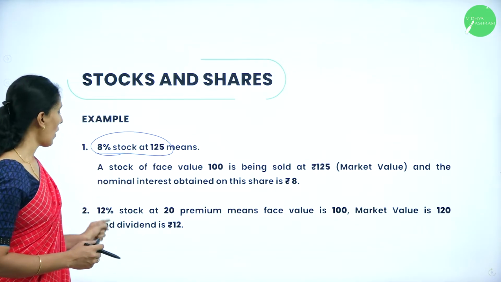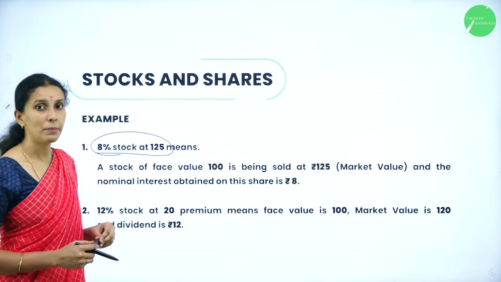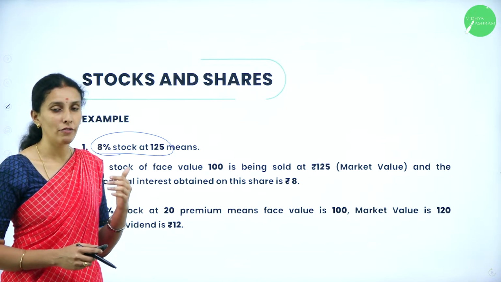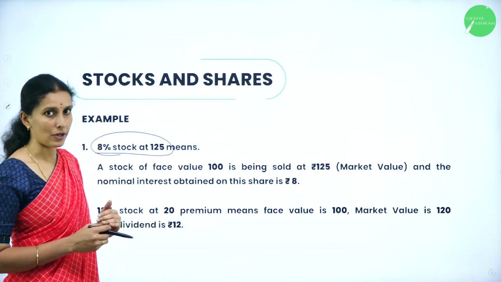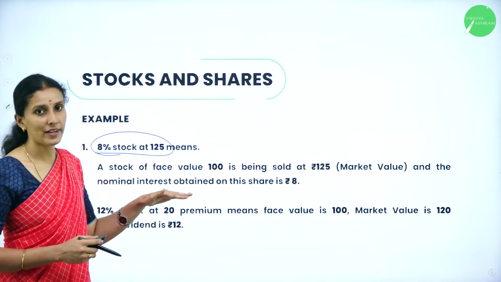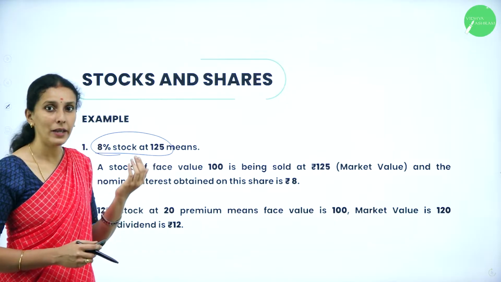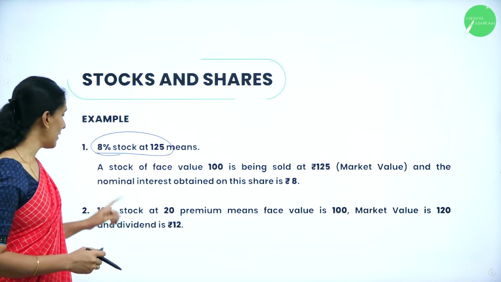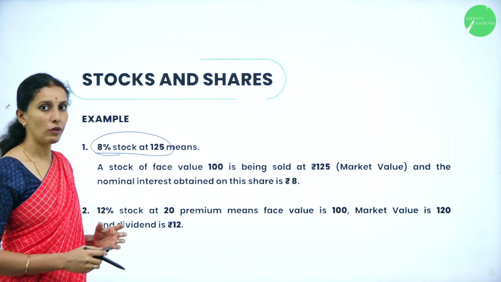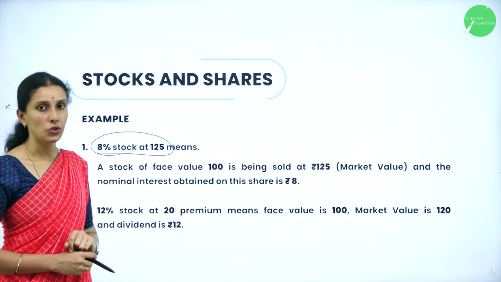Next we have 12% stock at 20 premium. Premium means market value must be greater than the nominal value. So for a rupees 100 face value, the market value will be rupees 120 and the interest or dividend you will get will be rupees 12.